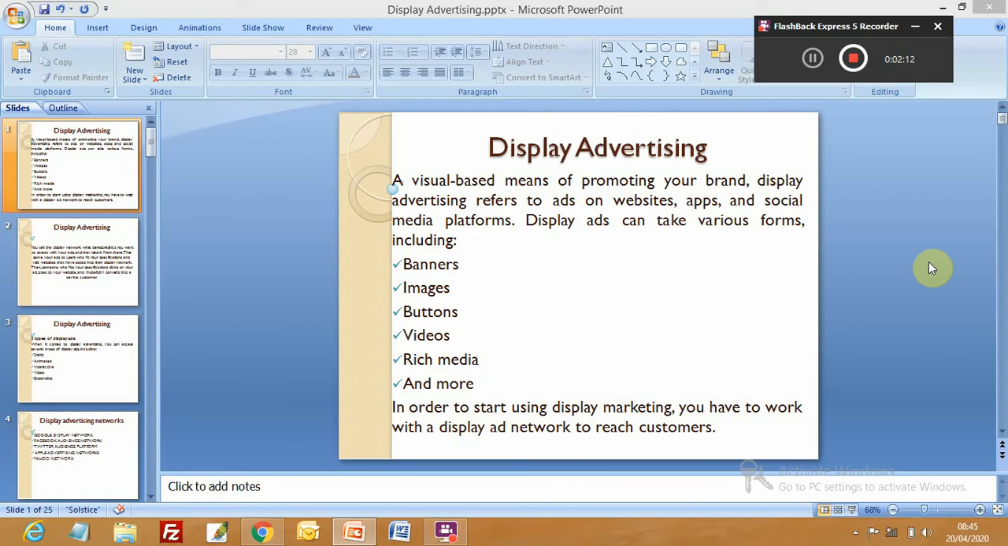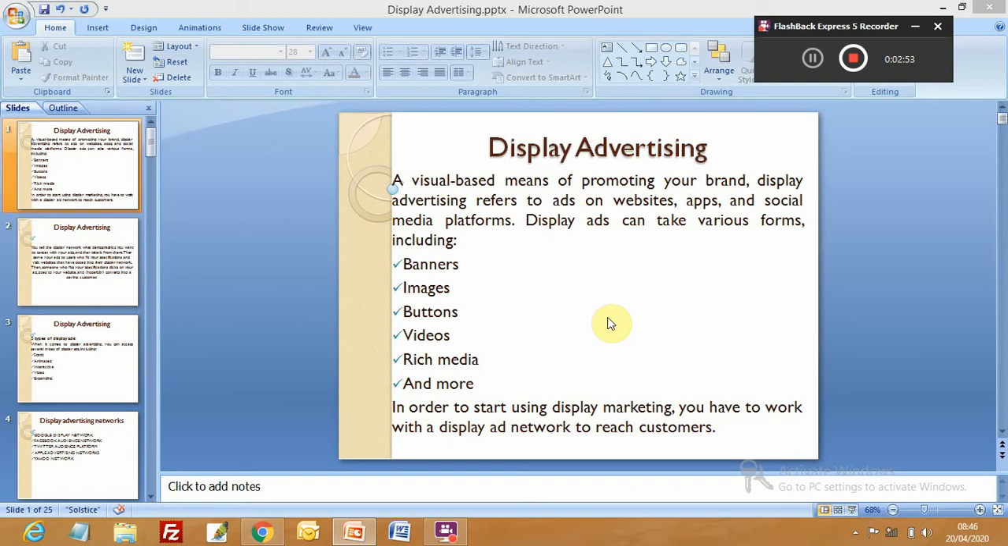In order to start using display marketing, you have to work with a display ad network to reach customers. If you are planning to start display advertising for your client, then what you need to know is which display network you are going to use. As we discussed in the class, the display network commonly known is the Google Display Network.